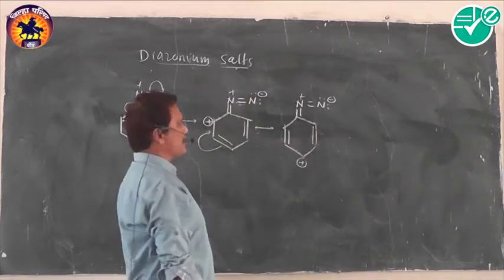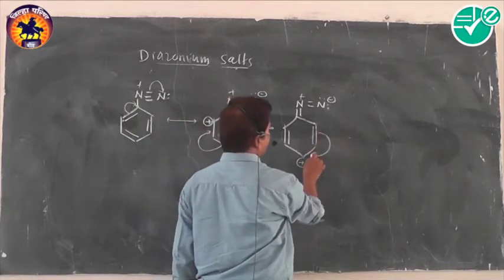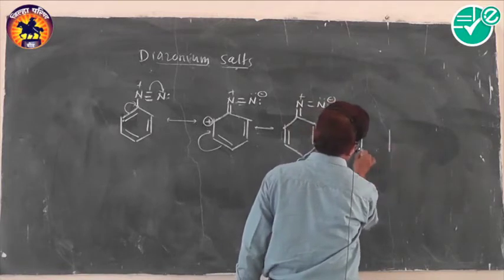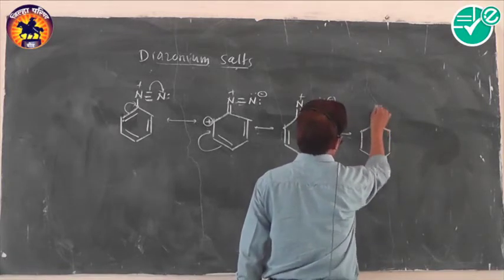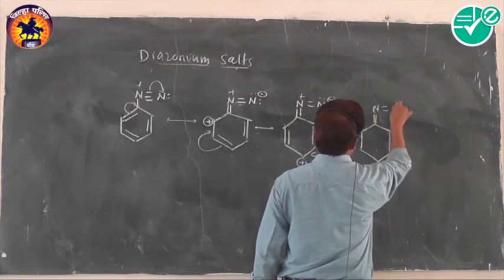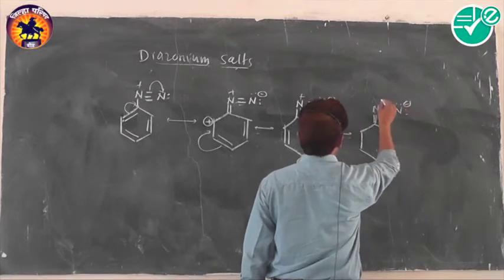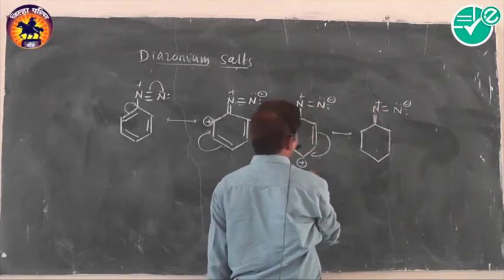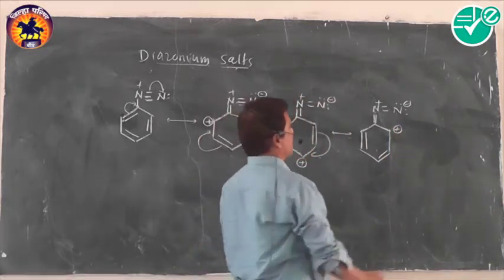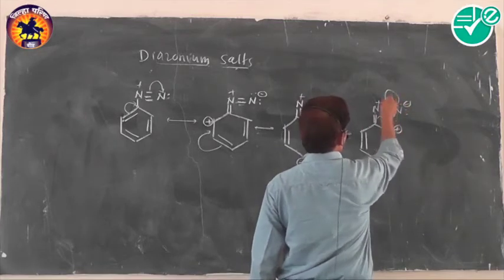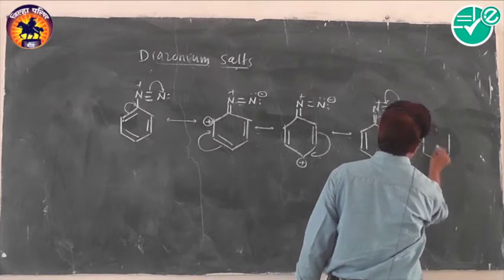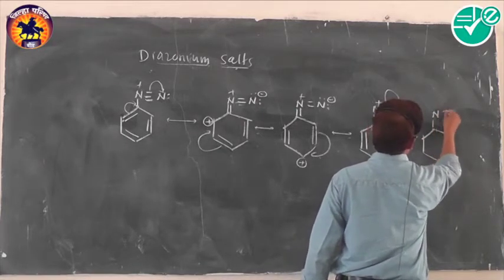In the next case, what happens here? A pi bond gets shifted here, and the positive charge gets shifted to that position. We get another structure of the diazonium ion. A double bond exists between nitrogen and carbon, and a double bond here N, with a negative charge, a lone pair of electrons, along with a positive charge, and we get such a bond position. Finally, a pi bond is shared, and the electron pair is again shared between nitrogen and nitrogen, and there is formation of such a species. We're comparing this species with the first one.